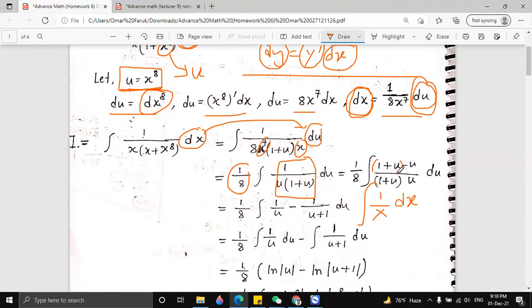If you now break this down, we can write it this way: 1 plus u by 1 plus u, minus u by 1 plus u into 1 plus u, right?